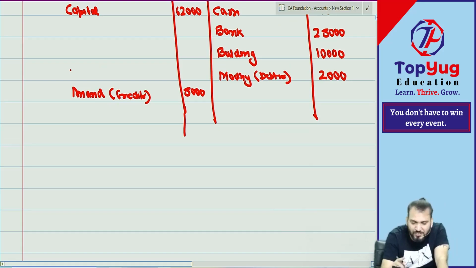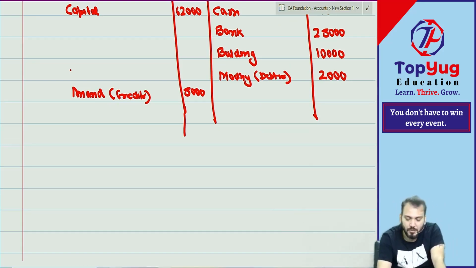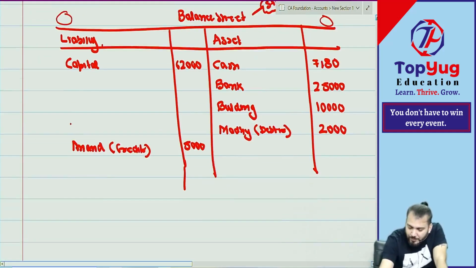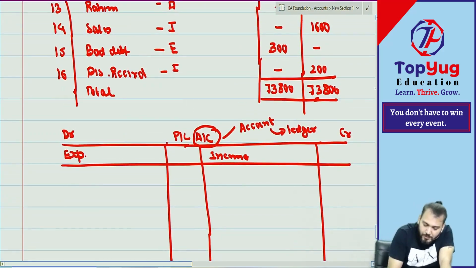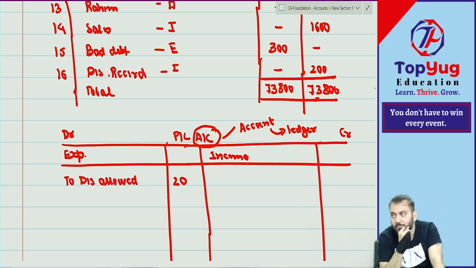Then what? Purchase. Purchase also give star. Discount allowed will go where? Expense or income? We write down to what? Discount allowed. Correct now? How much? 20. Correct.